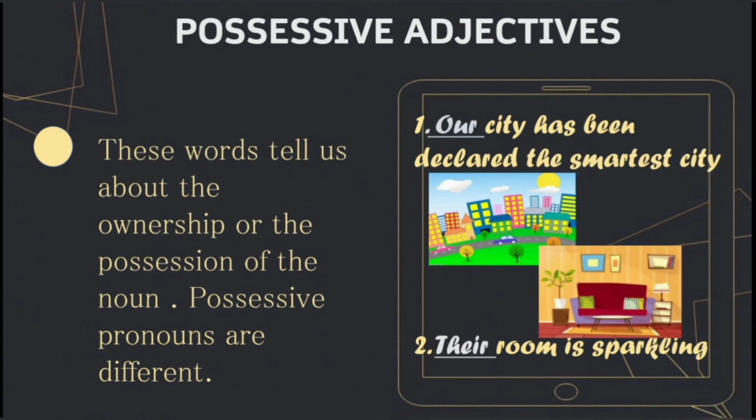Possessive adjectives are those adjectives which tell us about the ownership or the possession of the noun. Possessive pronouns are quite different because they are not followed by nouns. Our city has been declared the smartest city. Here the word our is a possessive adjective because it is followed by the noun city. Similarly, another example, their room is sparkling. So we have here the word room, which is again a noun.